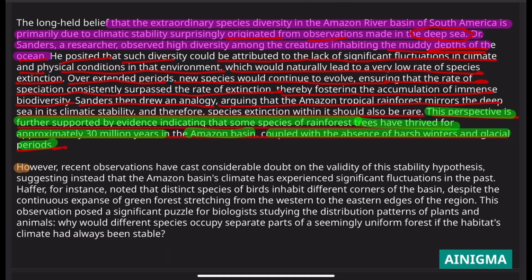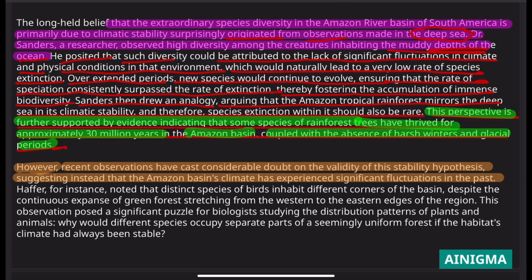However, so immediately I can say there is going to be something which is going to contrast what the previous thing has said. Recent observations have cast considerable doubt on the validity of the stability hypothesis, suggesting instead that the Amazon basin's climate has experienced significant fluctuations in the past. Now, what this line indicates is that whatever we have discussed until now, that the climate has been stable, that's why there is huge biodiversity, everything is being cast into doubt when the premise itself is being put into doubt,